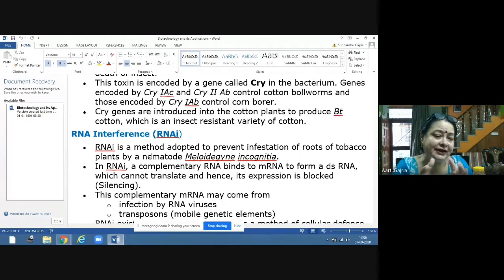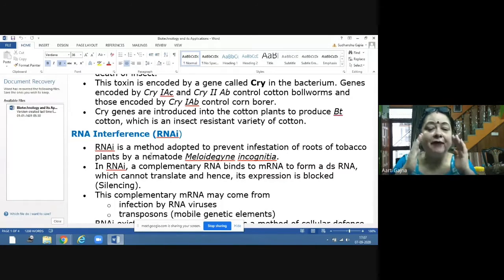So in RNA interference, basically what happens is the RNA is interfered. What is RNA actually doing? The DNA is producing the messenger RNA. Messenger RNA is formed from DNA after transcription, and messenger RNA after translation will form proteins. So this is how the genes are expressing themselves. But suppose the RNA is being interfered.